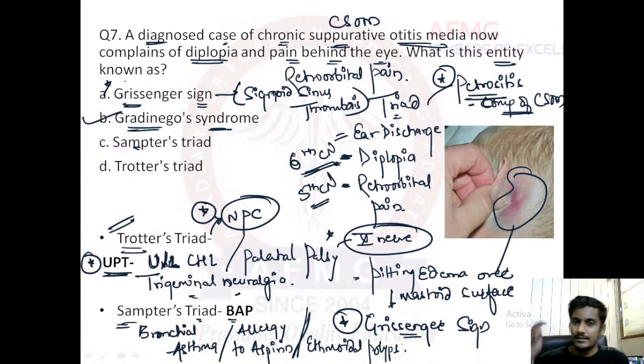Very good. Okay, so let's revise quickly once. The triad of petrositis is known as Gradenigo's syndrome, and the three features are ear discharge, diplopia, and retroorbital pain. The Trotter's triad is seen in nasopharyngeal carcinoma, and the mnemonic is UPT: U for unilateral CHL, P for palatal palsy, and T for temporoparietal pain or trigeminal neuralgia. Third triad, Samter's triad, mnemonic is BAP: B for bronchial asthma, A for allergy to aspirin, and P for polyps, that means ethmoidal nasal polyps. I hope I have made it pretty clear.